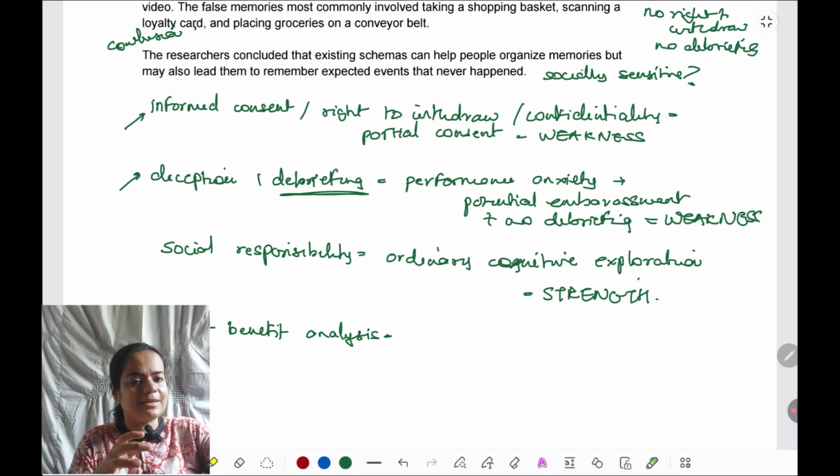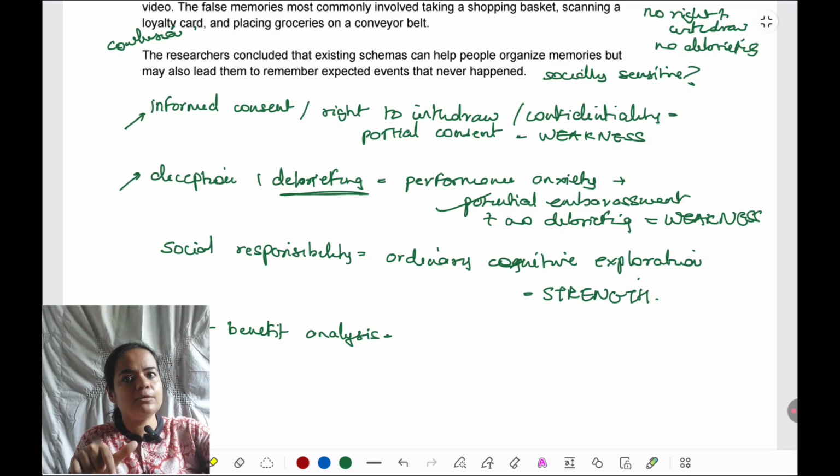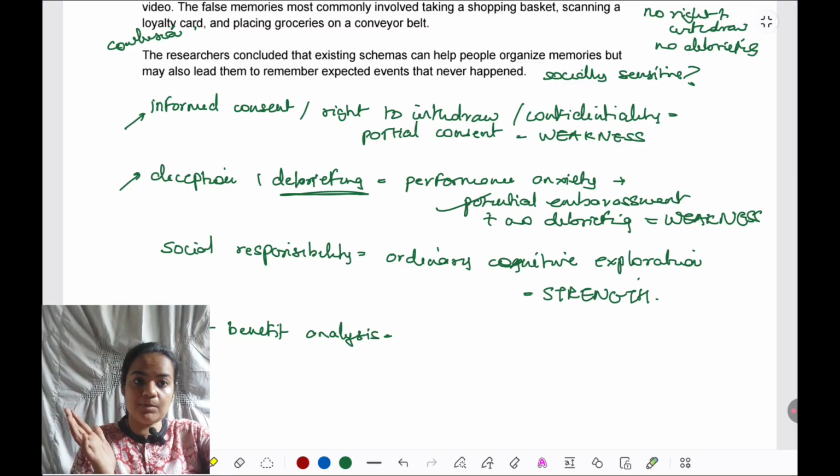Finally, cost benefit analysis. Given that some embarrassment and anxiety is there in the study, we can't deny that. Is it justified? What are the potential benefits of doing research like this? I hope you've studied your schemas topic properly in the content. That can be really helpful here. Knowing that our memories are reconstructive, they are vulnerable, they are not factual. Schemas influence what we remember. We don't remember events as they occurred. This can be very useful in everyday life also. We can be more careful about the confidence we place in our memories for very simple situations like supermarket shopping.